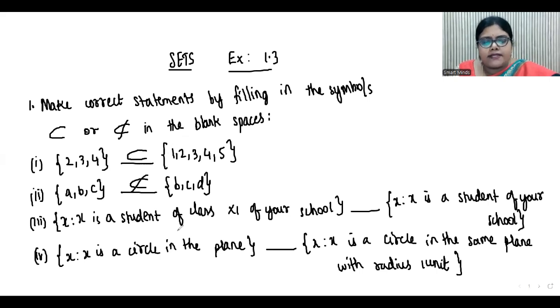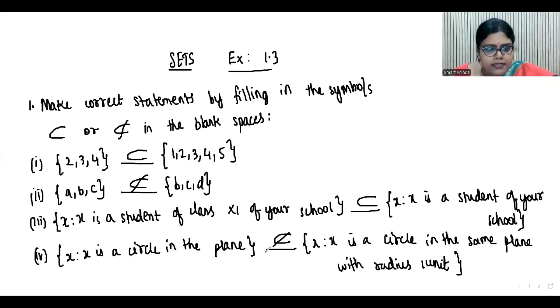Then {X such that X is a student of class 11 of your school}, blank, {X such that X is a student of your school}. So in this case, you can see a student of 11th grade is after all a student of the school, right? So this is a subset. Now {X such that X is a circle in the plane}, blank, {X such that X is a circle in the same plane with radius 1 unit}. So in this case, it is not a subset.